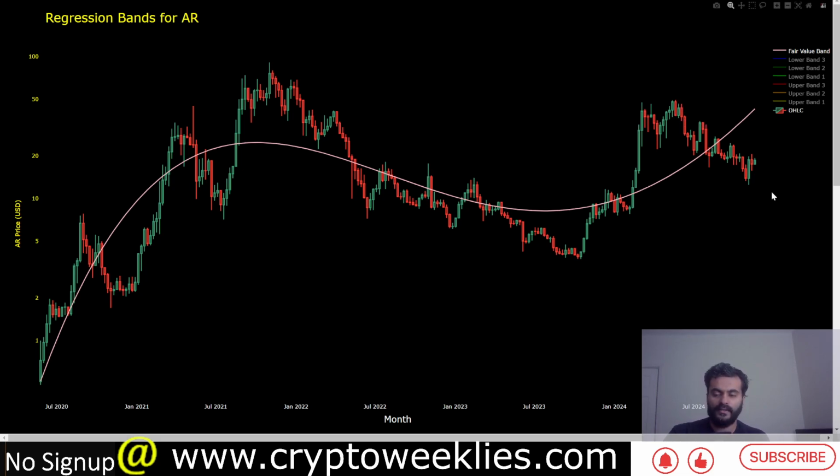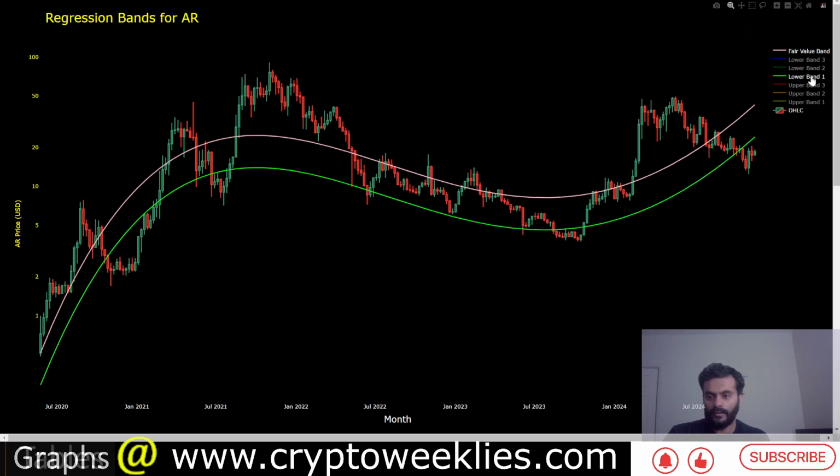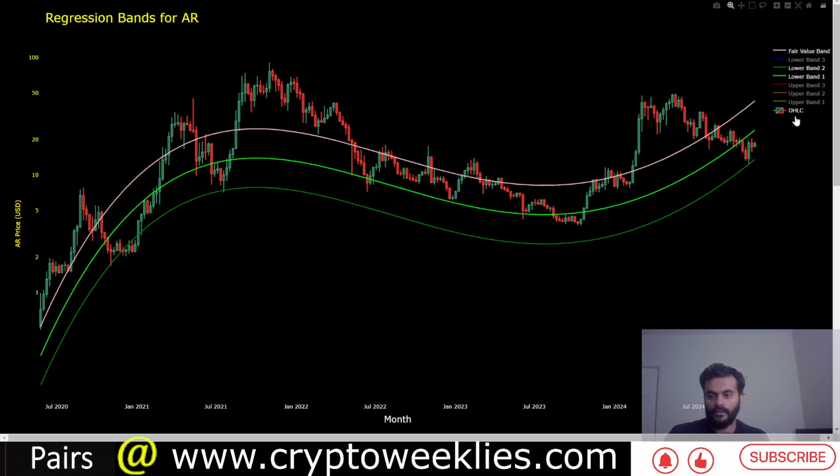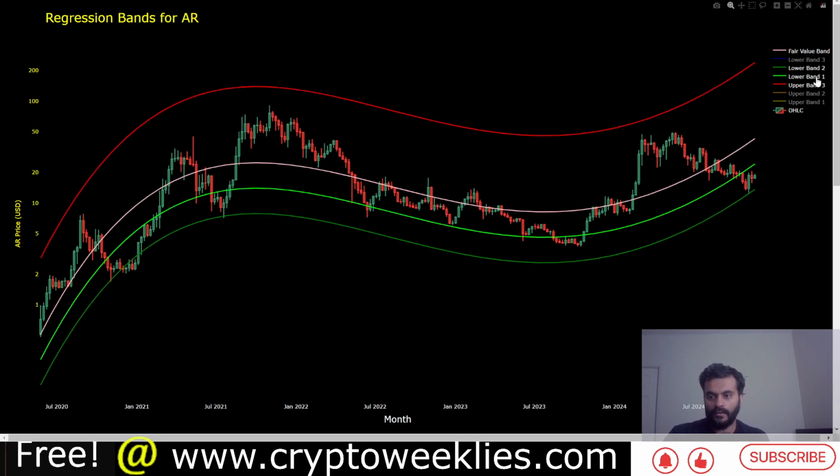That represents an undervaluation of about 60 to 70%. If you apply the lower end of the polynomial regression function, that is the one standard deviation residual to the downside, you can see that the price is not only lower than the fair value but also lower than the one standard deviation function. It's close. Not too long ago the price came really close to the two standard deviation or 95 percentile band as well.